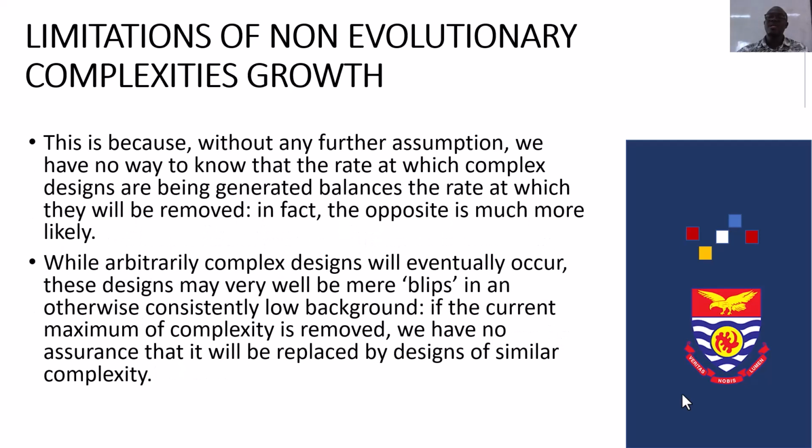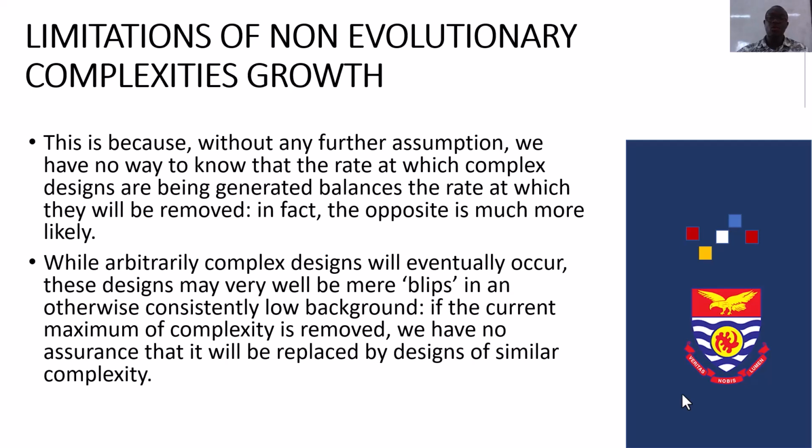This is because without any further assumption, we have no way to know that the rate at which complex designs are being generated balances the rate at which they will be removed. In fact, the opposite is much more likely. While arbitrarily complex designs will eventually occur, these designs may very well be mere blips in an otherwise consistently low background. If the current maximum of complexity is removed, we have no assurance that it will be replaced by designs of similar complexity.